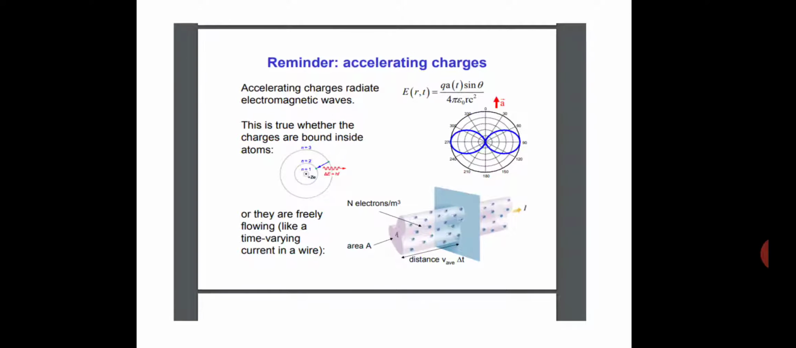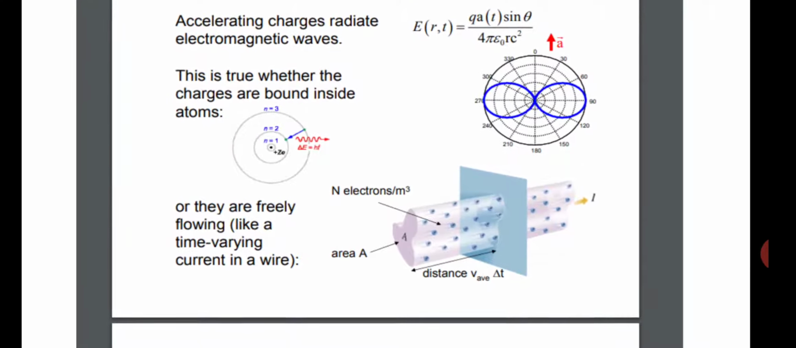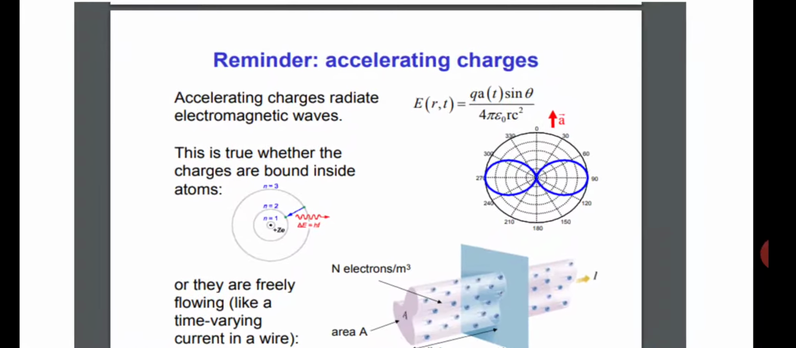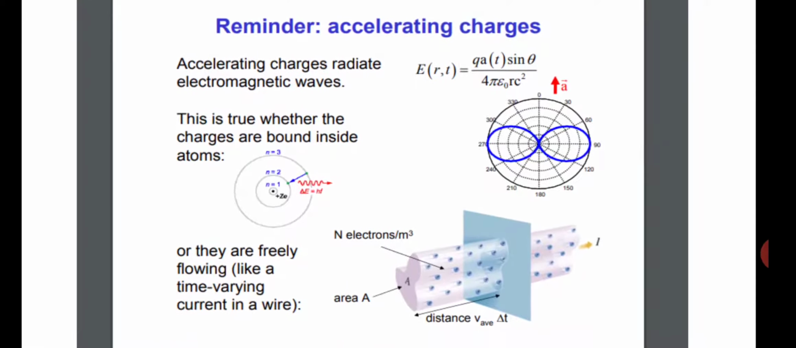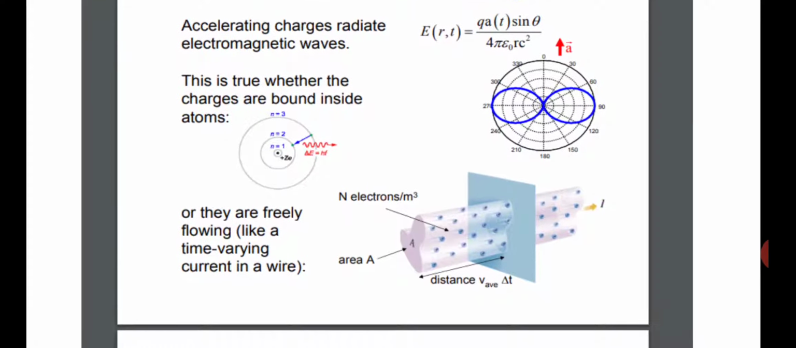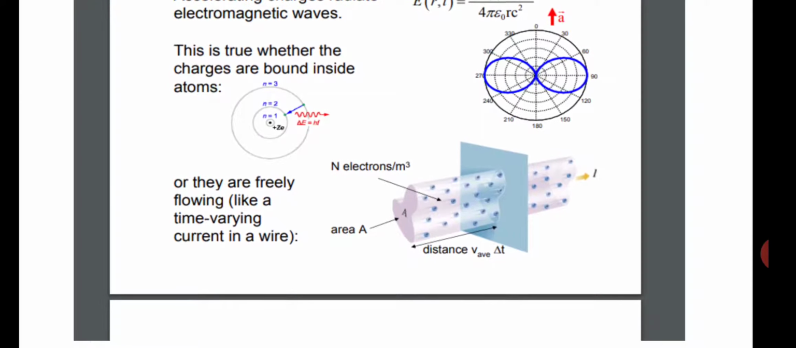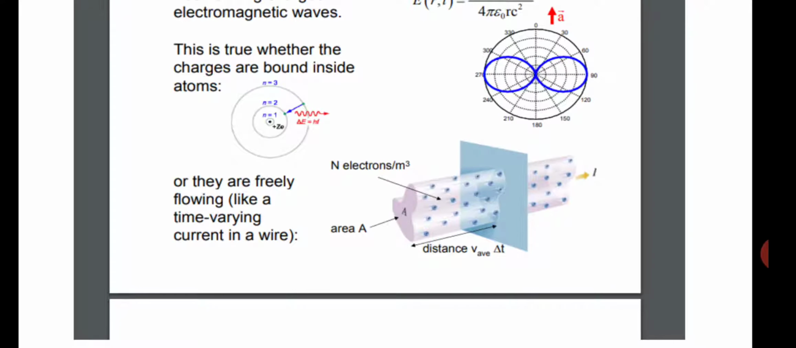Accelerating charge radiates electromagnetic waves. E(r,t) equals q a sin theta upon 4 pi epsilon naught r c squared. This is true where the charges are moving around inside atoms.